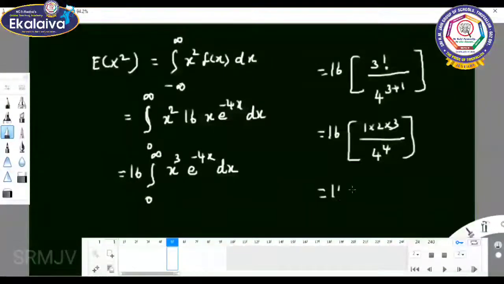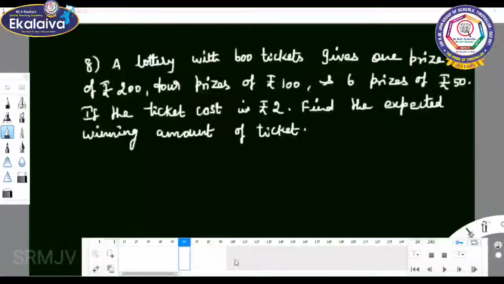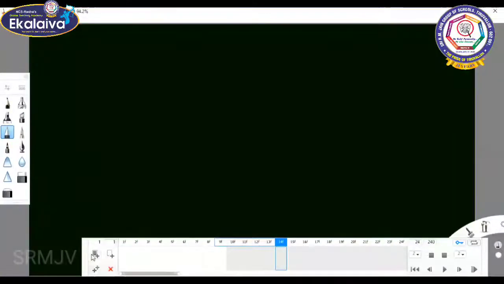So 16 into 6 by 4 into 4 into 4 into 4. 4 fours are 16, get cancelled. So the answer is E of x square equal to 3 by 8.